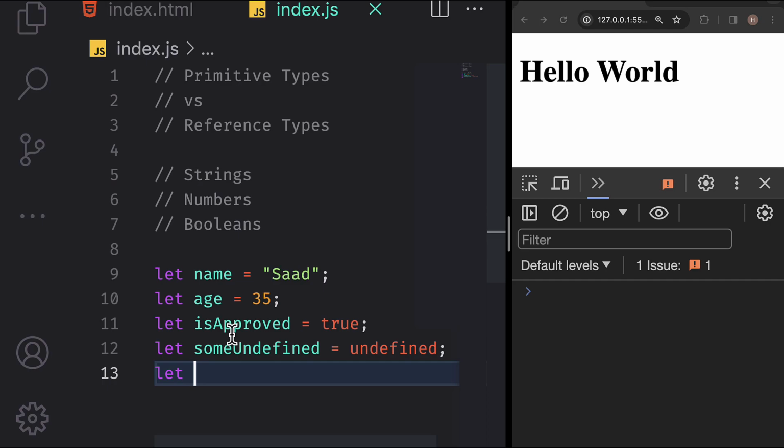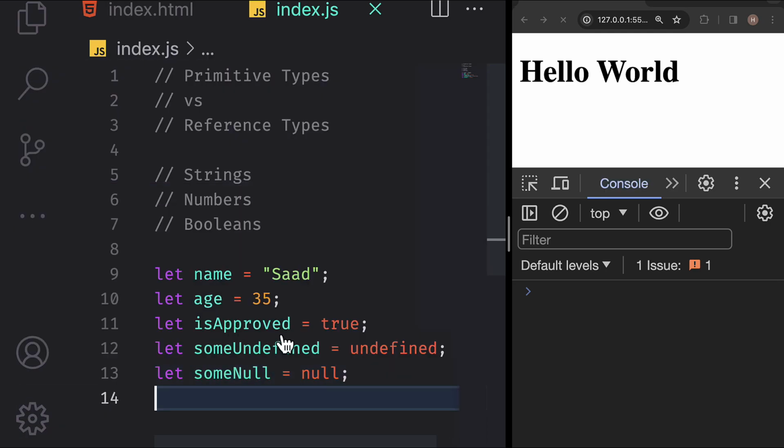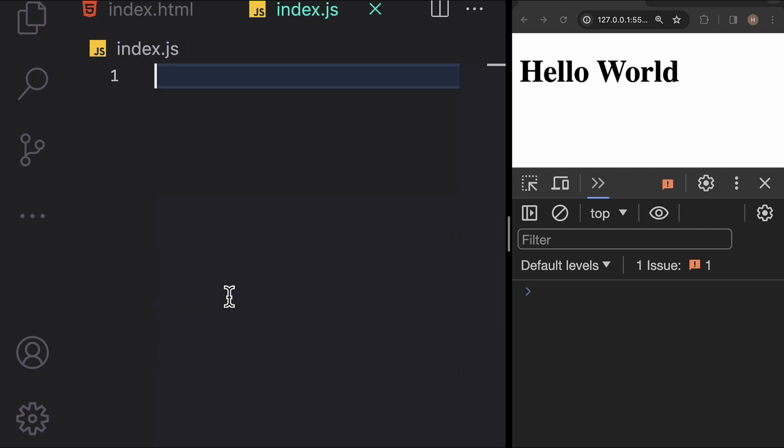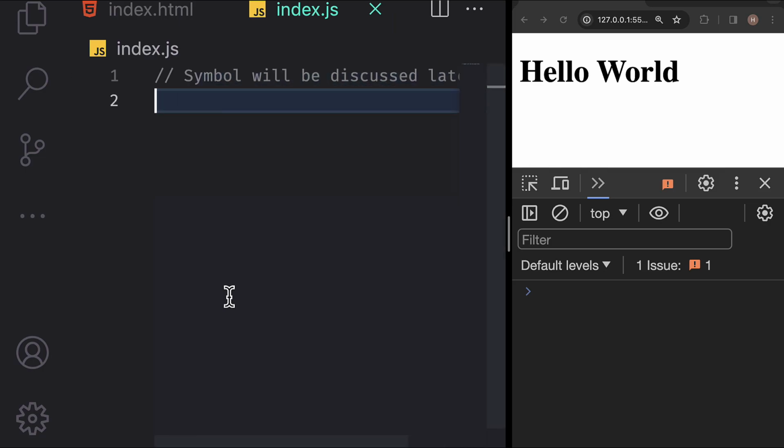Now, remember undefined? It's like saying I've got a variable, but I haven't given it a value yet. You might encounter it when declaring a variable without an initial value. On the flip side, there's null. Declare a variable, set it to null. We use null when we want to clear a variable's value explicitly. For example, imagine showing the user a color list. If they don't pick a color, we set the selected value variable to null. If they choose red, it changes to red. Click red again and we go back to null. Simple. So these are our primitive values: strings, numbers, booleans, undefined and null. Now in ES6, there's another primitive called symbol, but we'll get into that later in the course, so keep watching.